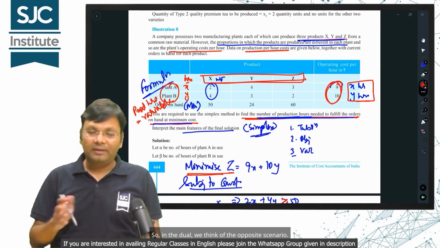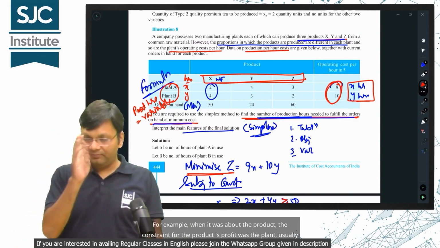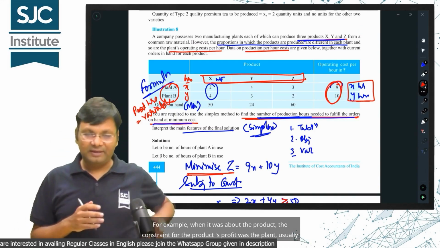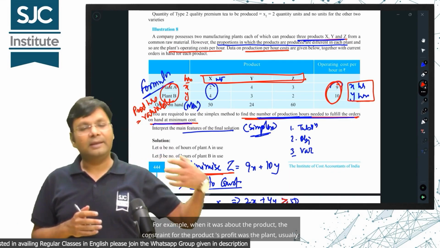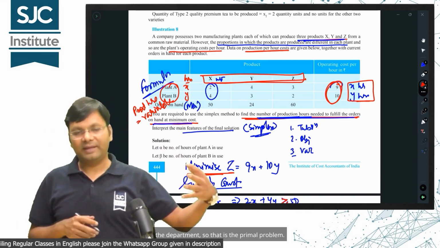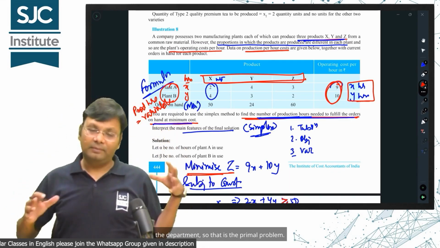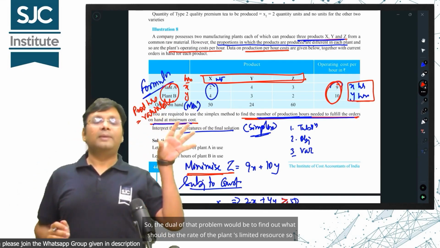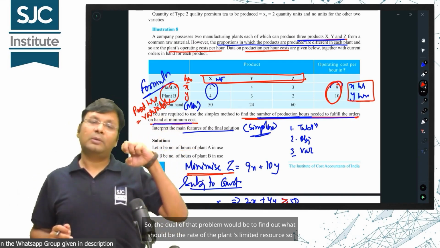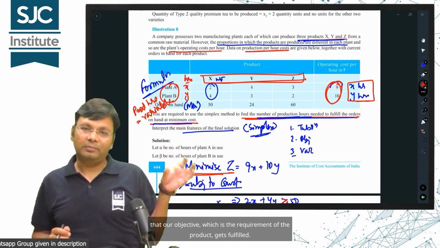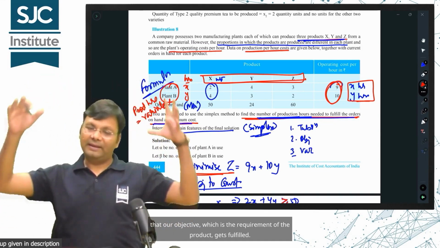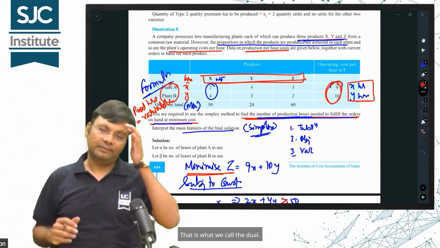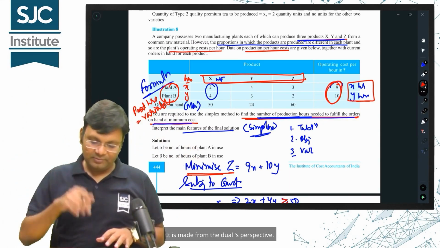So, in the dual, we think of the opposite scenario. For example, when it was about the product, the constraint for the product's profit was the plant, usually the department, so that is the primal problem. So, the dual of that problem would be to find out what should be the rate of the plant's limited resource so that our objective, which is the requirement of the product, gets fulfilled. That is what we call the dual. It is made from the dual's perspective.